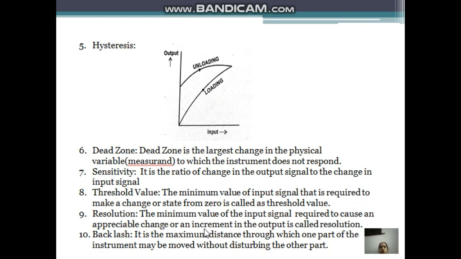Next one is resolution. The minimum value of the input signal required to cause an appreciable change or increment in the output is called resolution. You have already seen dead zone: the range where the instrument was not responding. At the point the instrument starts responding, that minimum input value is called resolution. Next one is backlash. It is the maximum distance through which one part of the instrument moves without disturbing the other part.